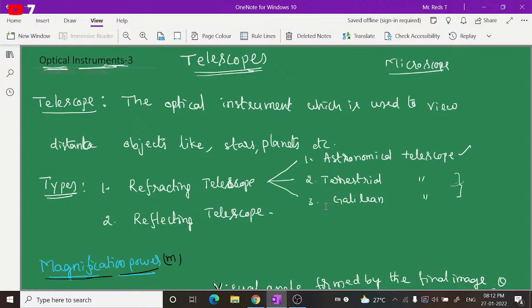Then I'll give you a brief explanation about the last remaining concept, called reflecting telescopes. Then we'll go ahead with a few more numericals. Inform your friends to join quickly, as we are not going to revise this part again in tomorrow's session.